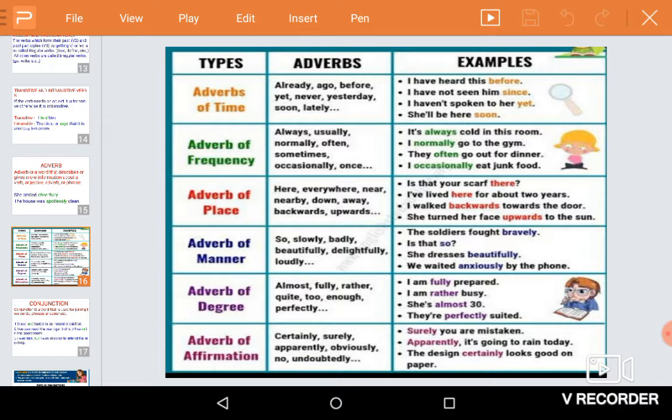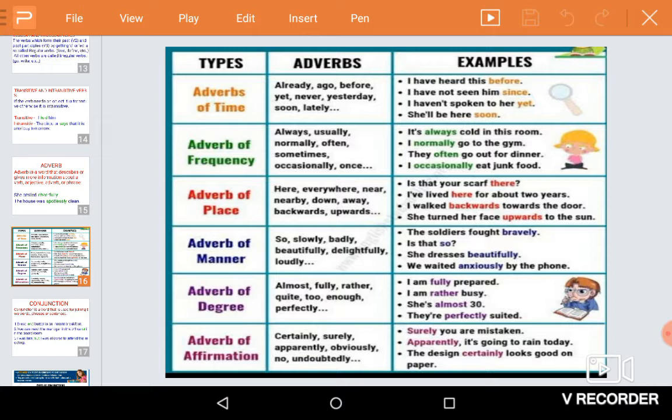If I say I am going to UK, I am going to the UK for higher studies. I am going to Ireland for higher studies. So if you mention the name of the place, that is a noun. But if you don't mention the place, that will be an adverb. I am going abroad. I am going to Ireland. Ireland is a noun. I am going abroad. Abroad is an adverb. Likewise, here, there, upstairs, downstairs are adverbs of place.